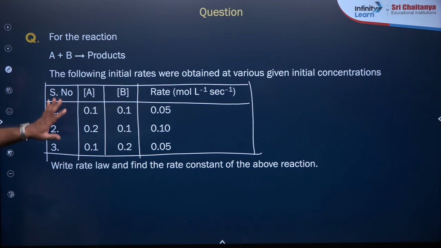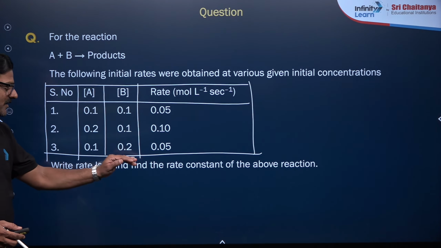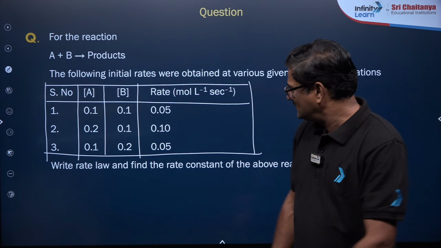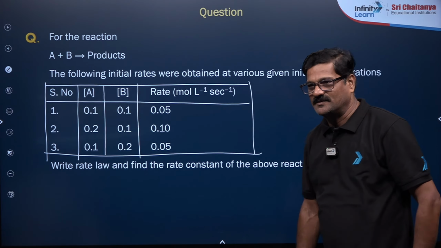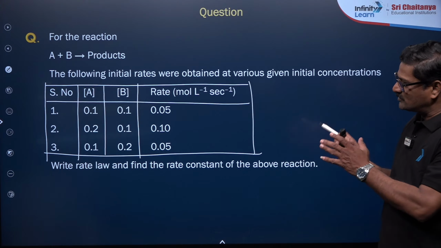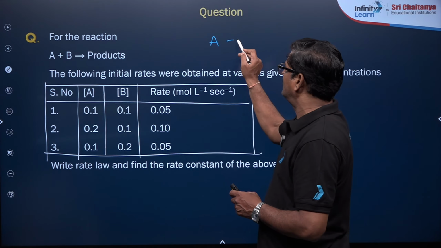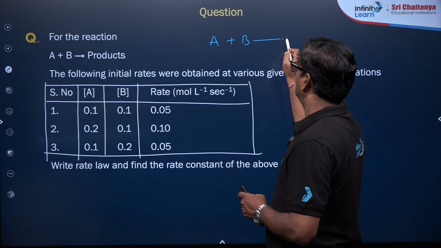Observe the given data, write the rate law and find the rate constant of the above reaction. Okay, we can do the rate constant later. First, if they give such questions, you are taking A plus B gives rise to product.